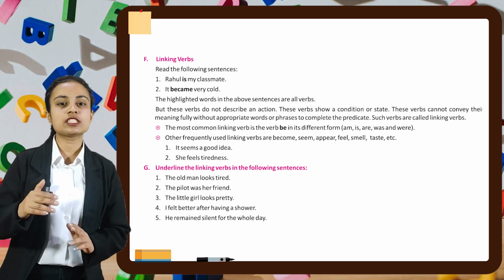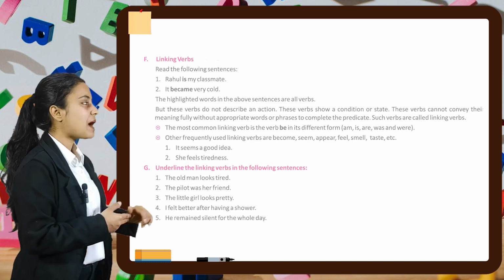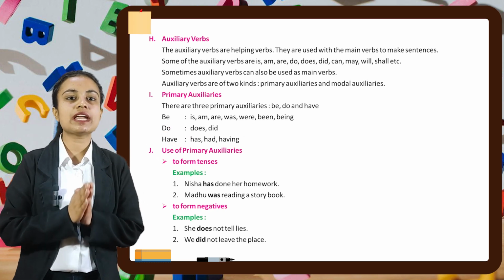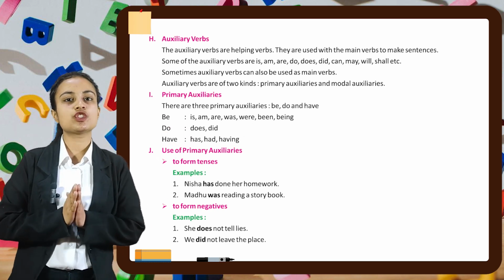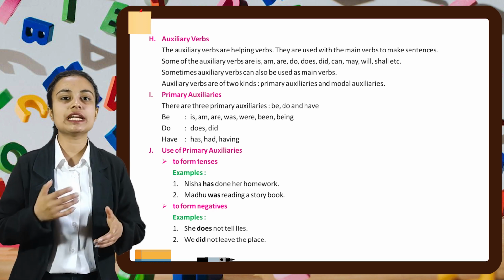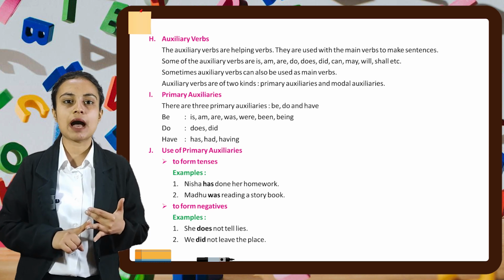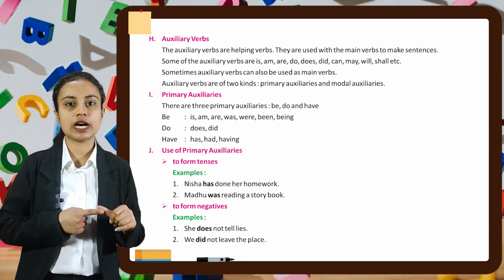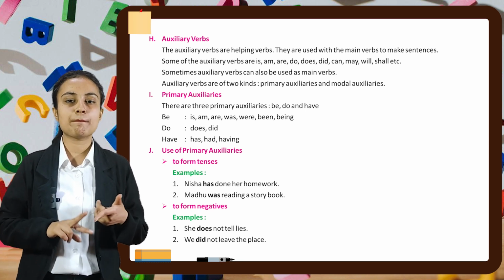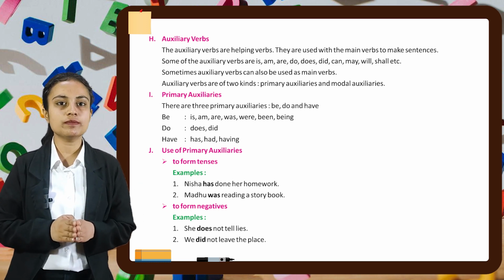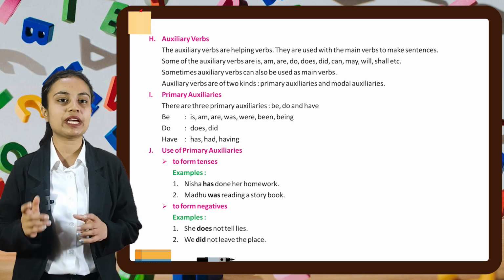We'll move to the next topic of this chapter, which is part number H, auxiliary verbs. Auxiliary verbs are helping verbs. They are used with the main verb to make the sentences. Some of the auxiliary verbs are is, am, are, do, does, did, can, may, will, shall, etc. Sometimes auxiliary verbs can also be used as main verbs.